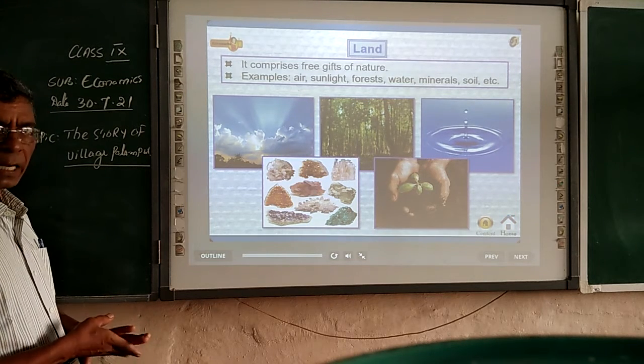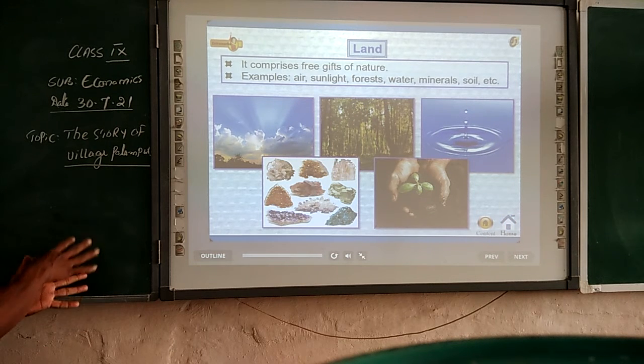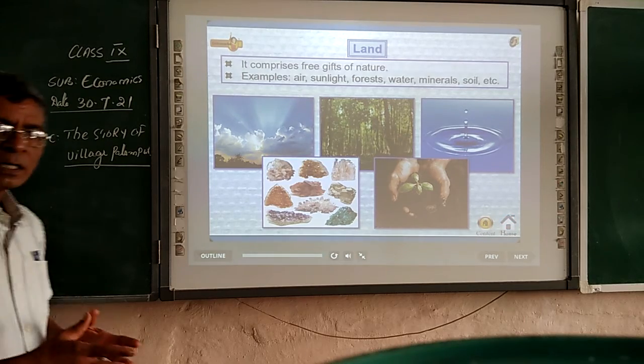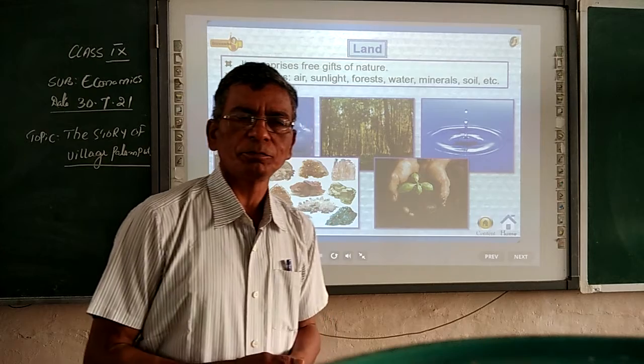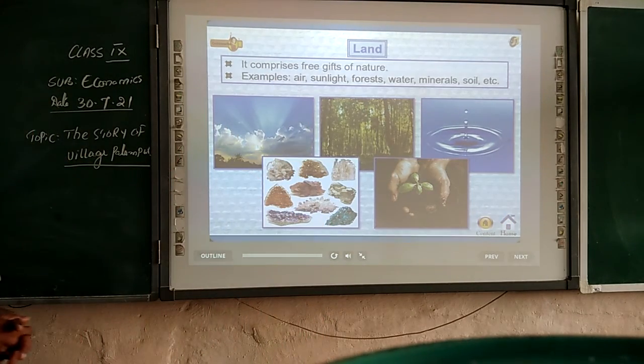Here you can see air, sunlight, forest, water, minerals, and soils. These are all free gifts given by nature.